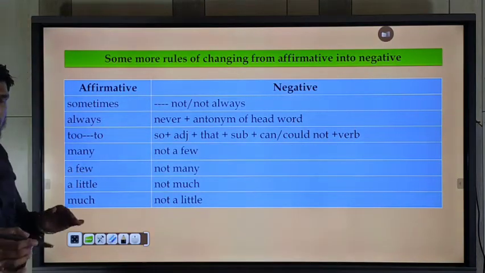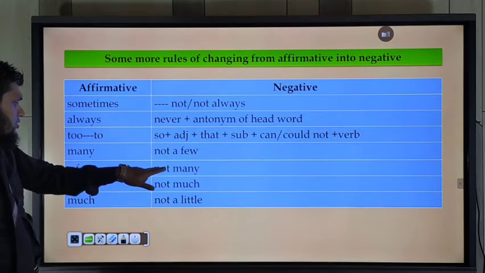A few. If you have a few in affirmative sentence, you should use not many.